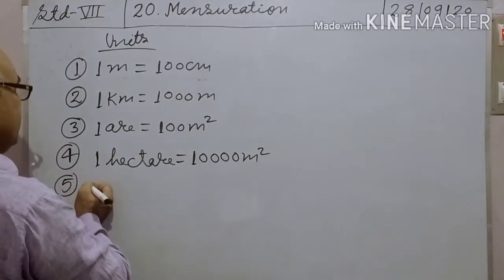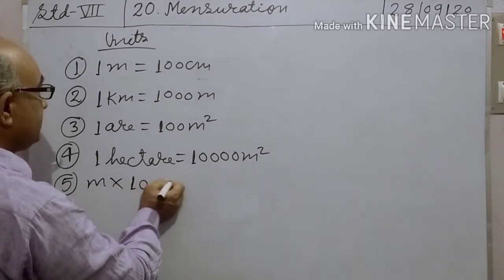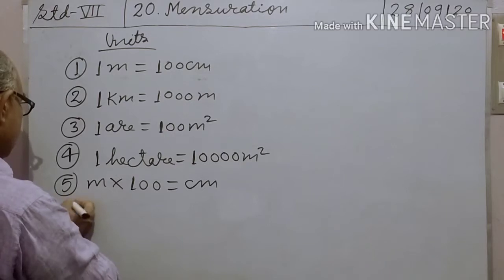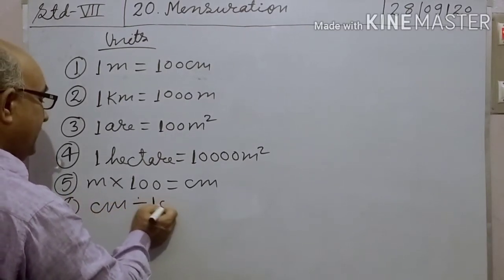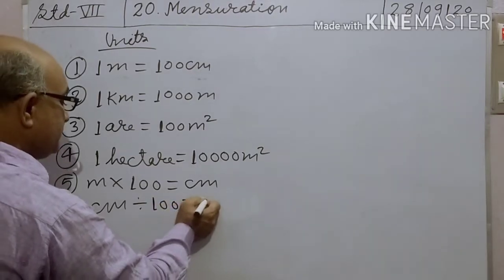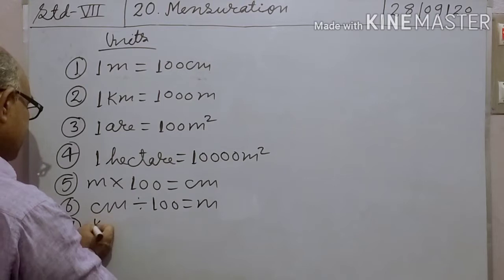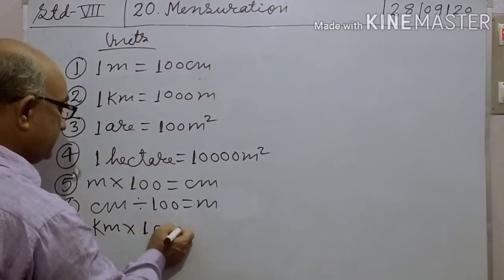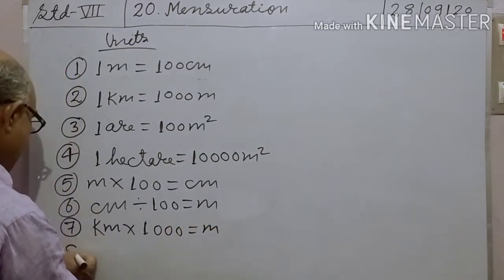Fifth, meter into 100 equal to centimeter. And 6, centimeter divided by 100 change into meter. 7, kilometer into 1000 change into meter.